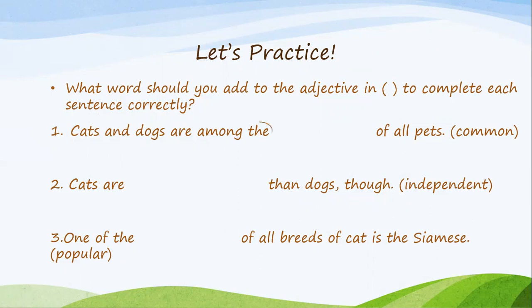Awesome. So, number one, cats and dogs are among the blank of all pets. Did you see a keyword in the sentence? You did. What was it? The? Good job. So do you need the comparative form or the superlative form? Out of more and most, which one is showing the superlative form? If you said most, you're correct. So cats and dogs are among the most common of all pets.